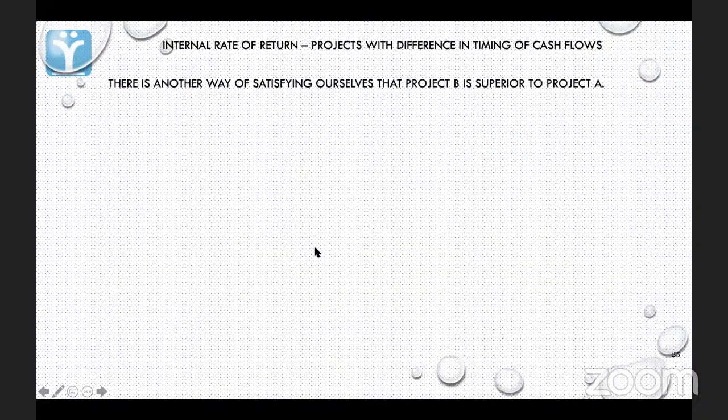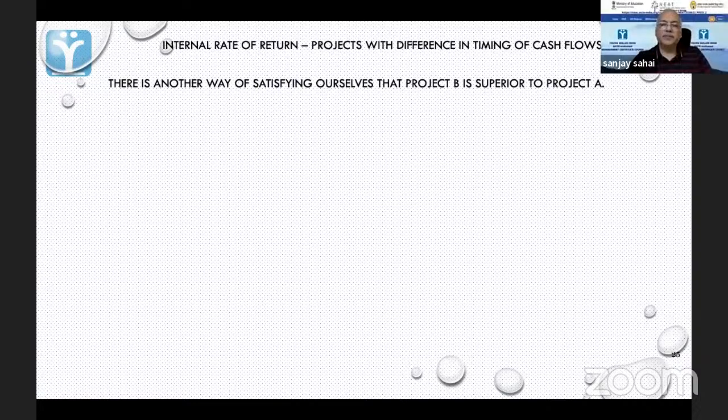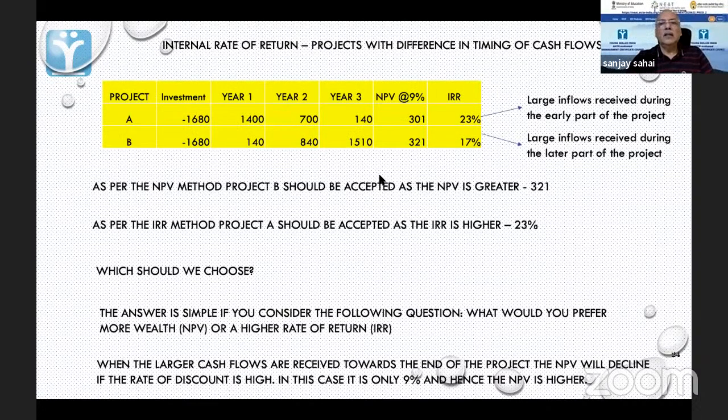So, sir, I didn't get you. Can you repeat the sentence? Okay. What I'm saying is, here we were discounting with a 9% opportunity cost, 1.09. When this discounting factor increases and I go more than 10, what will happen is the NPV will decline drastically.